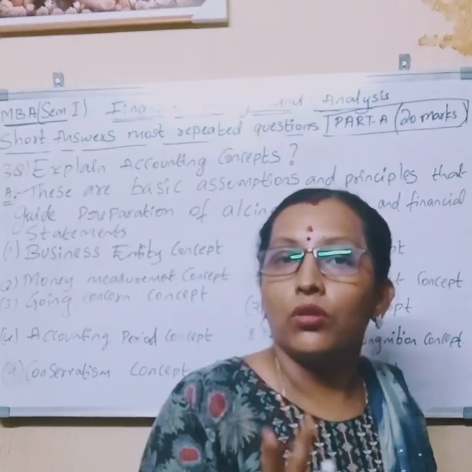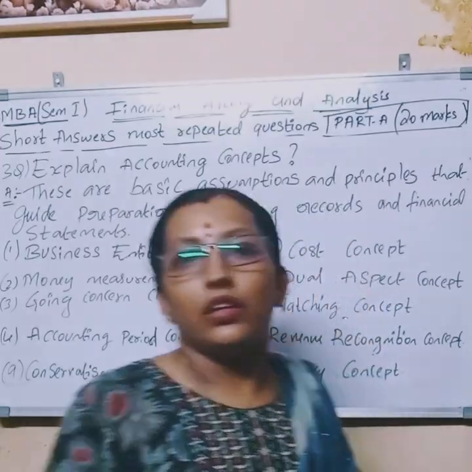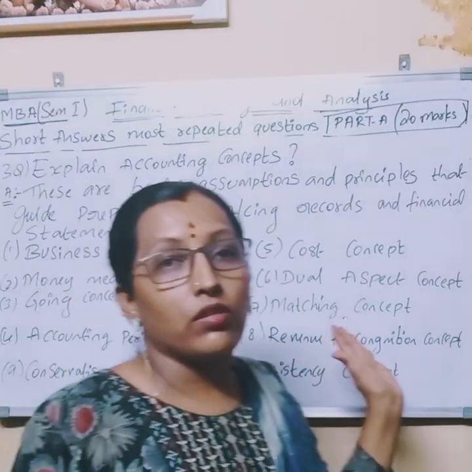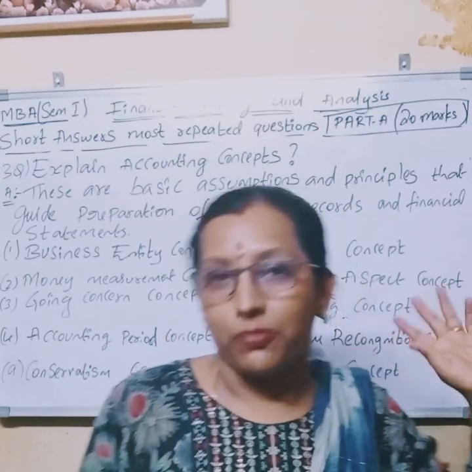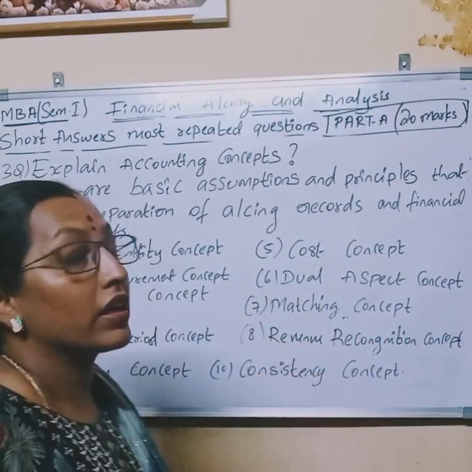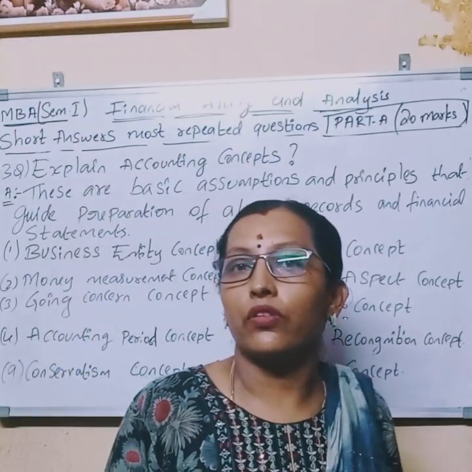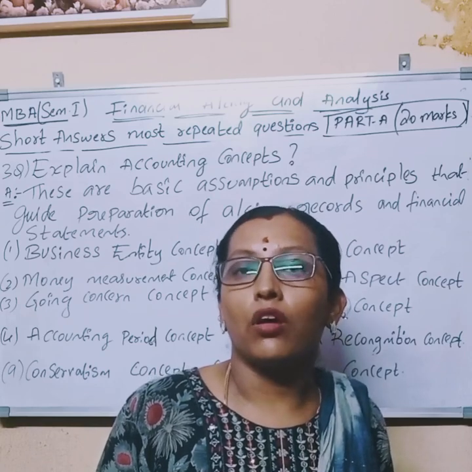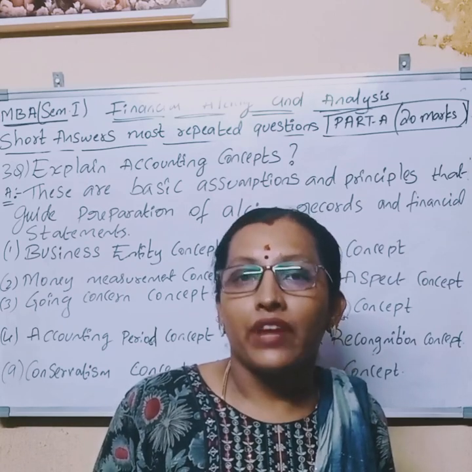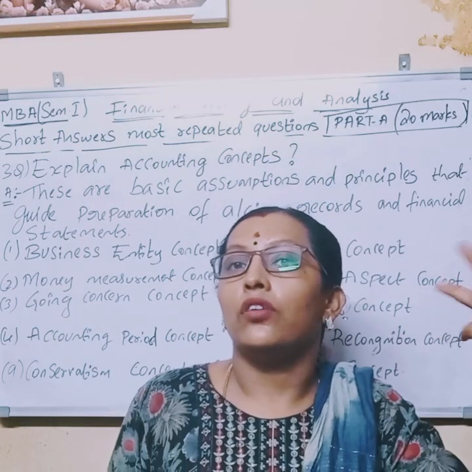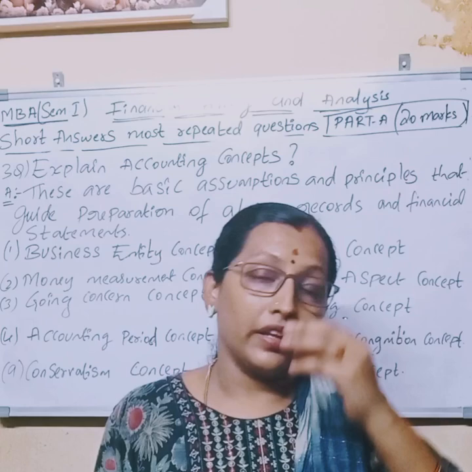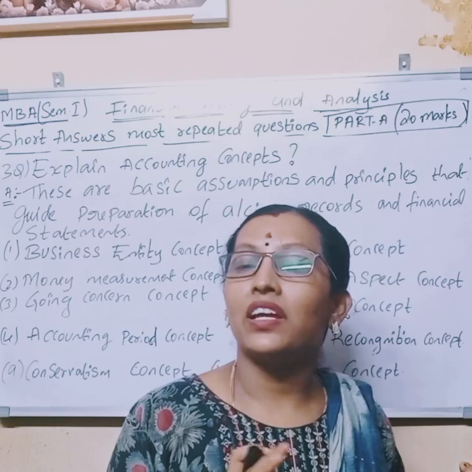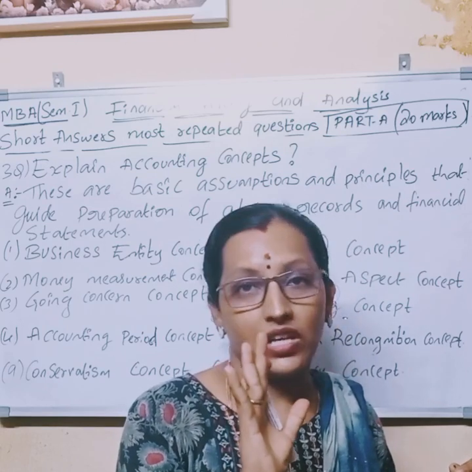Dual aspect concept: the involvement of two categories will be there, right? So that's what we will call the dual aspect concept. Matching concept means incomes are matched with expenses. Revenue recognition concept means, for example, a person sold goods on credit to B. He will not wait until B repays the whole amount to record the transaction. No, he will record immediately, because it is a revenue related concept, right?